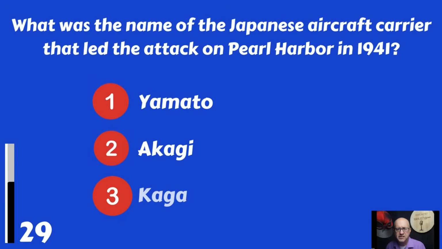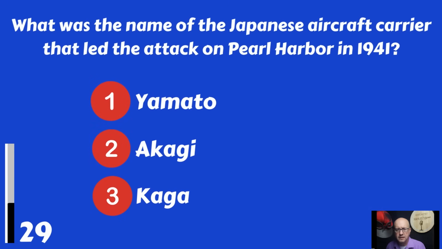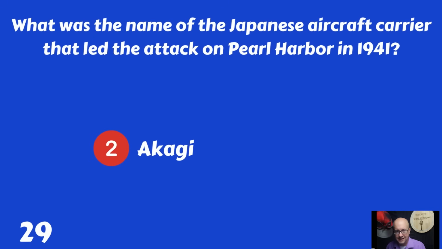What was the name of the Japanese aircraft carrier that led the attack on Pearl Harbor in 1941? Yamato, Akagi, Kaga? Akagi. That would be Akagi.